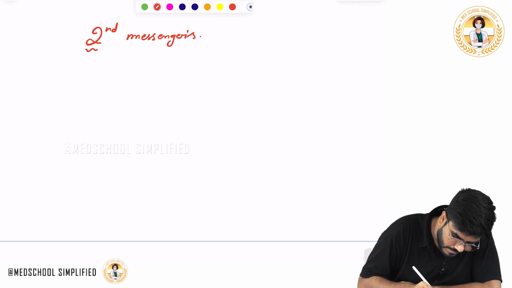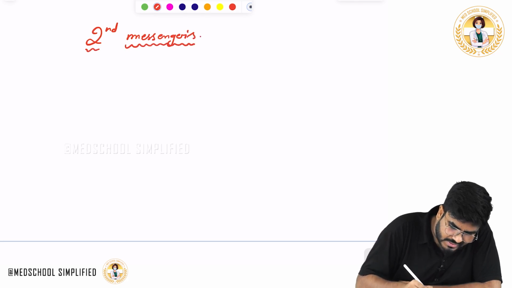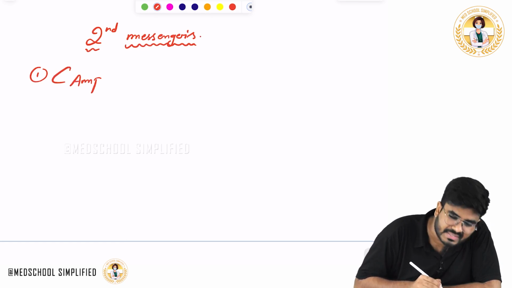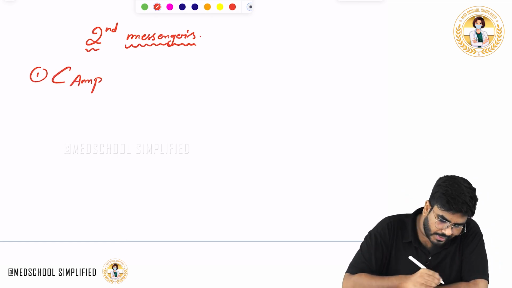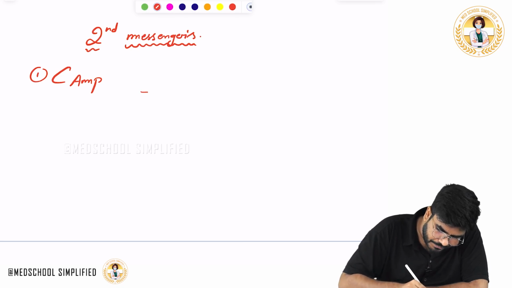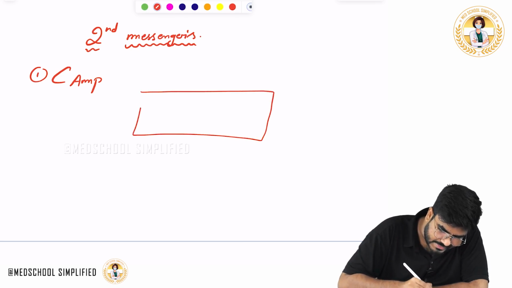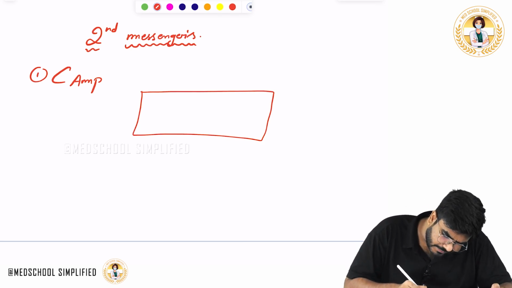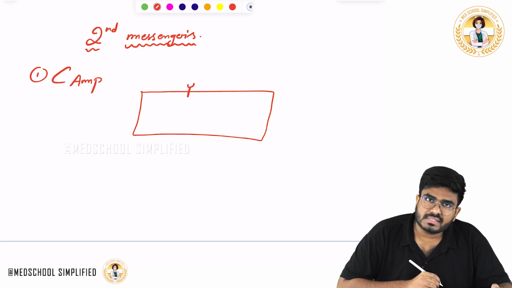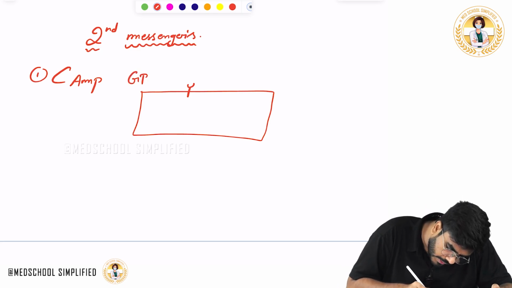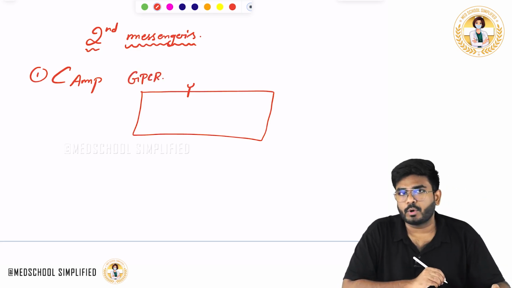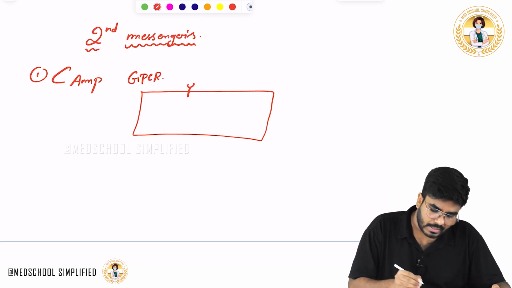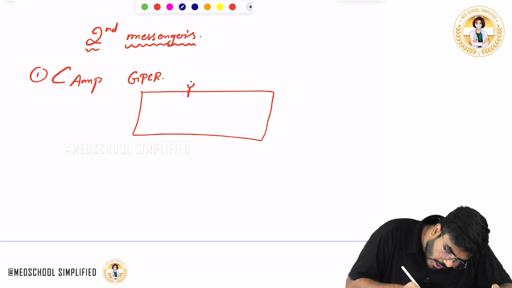Secondary messenger. You know the secondary messengers. The first secondary messenger that I am going to discuss here is cyclic AMP. What exactly is going to happen, sir? See, again here a cell is there. On the cell surface, there is a receptor. What is this receptor, sir? This is a G protein coupled receptor, a GPCR, which are the serpentine receptors. Now, some hormones, what the hormones are I will explain later.